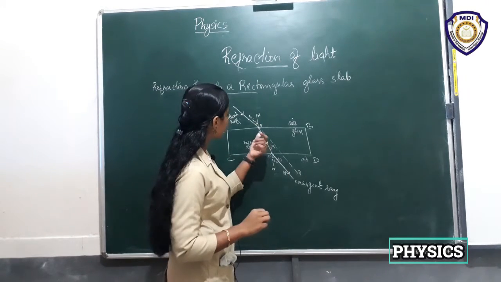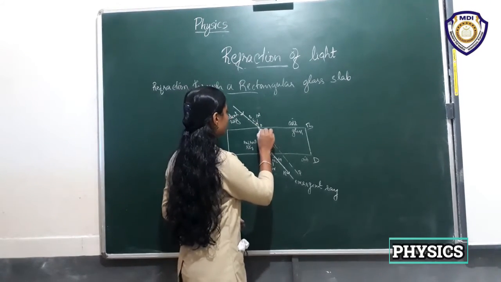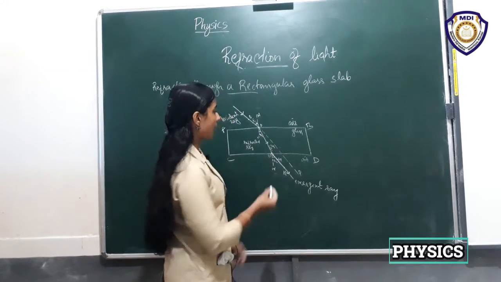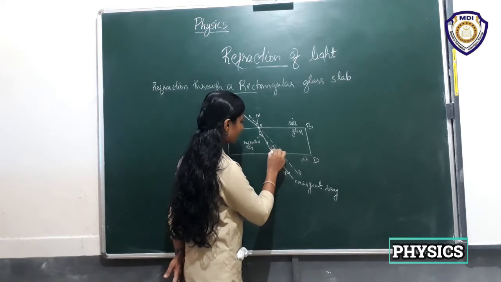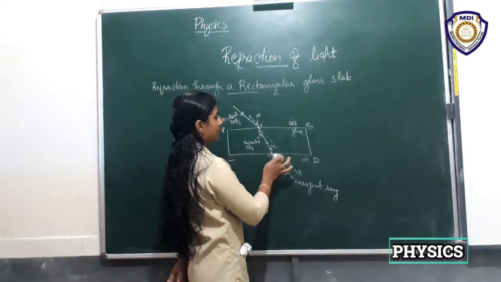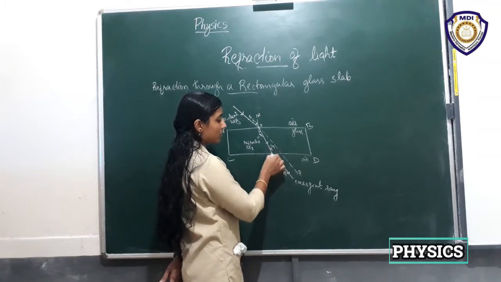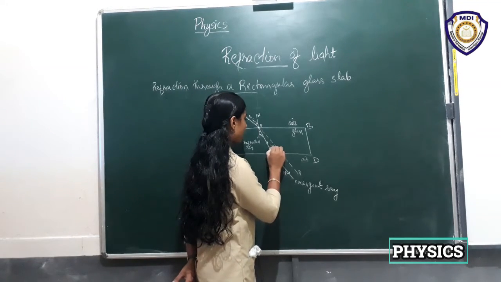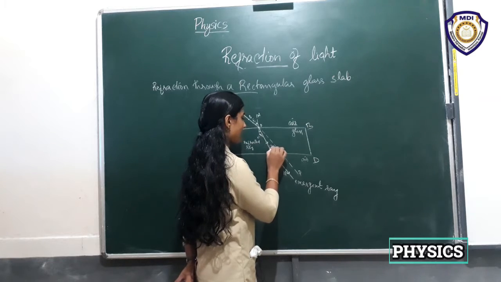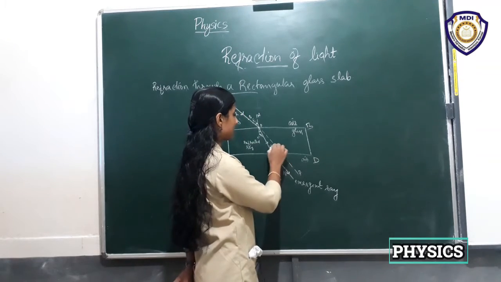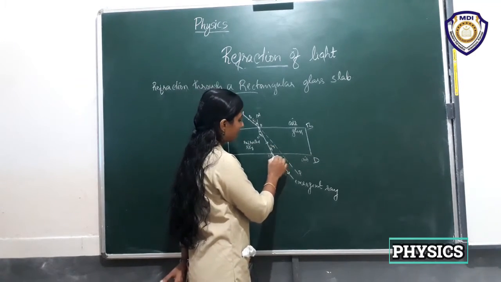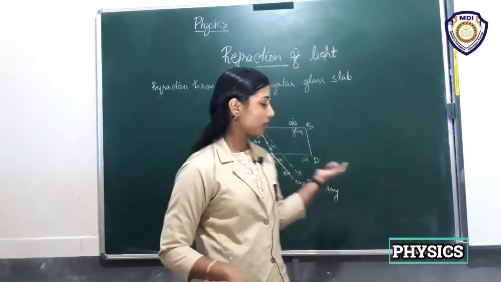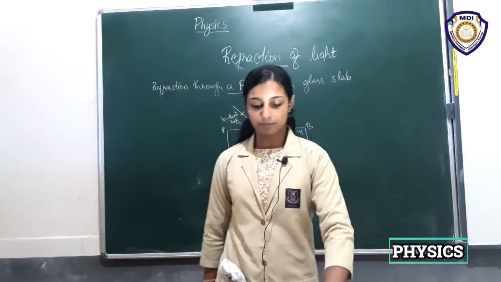This is the angle of refraction, R1. And from glass to air, there is also a change in direction. This angle is I2, the second angle of incidence, and here the second angle of refraction, R2. We have to note that in the figure.